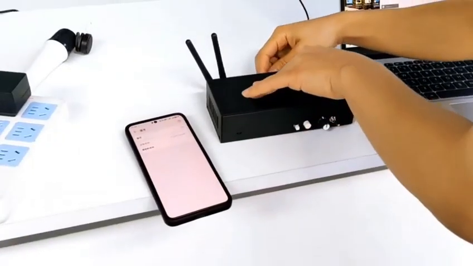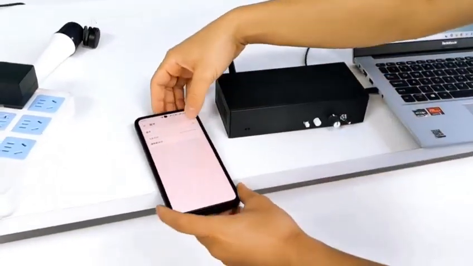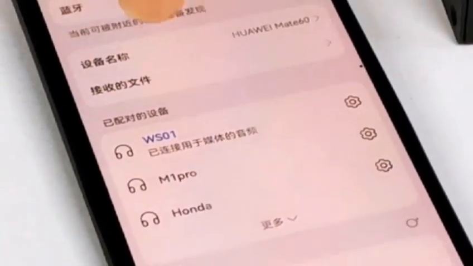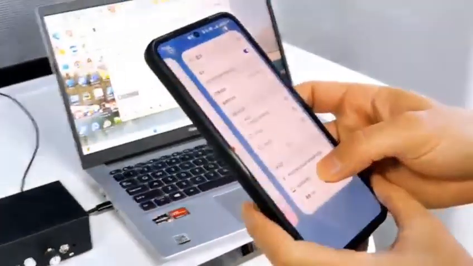Let's flip the switch. Turn on Bluetooth power, then turn on Bluetooth. Connected. Our Bluetooth name is WSR1. Then, let's demonstrate. We play music.